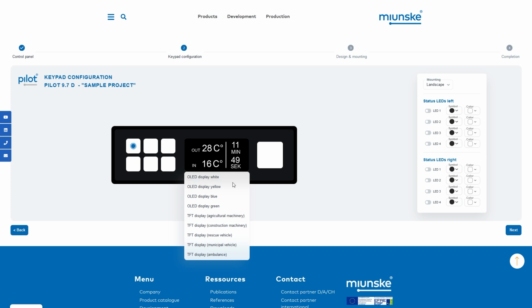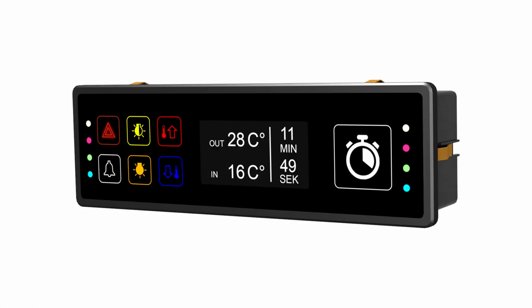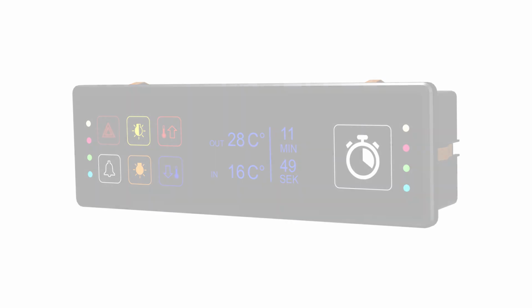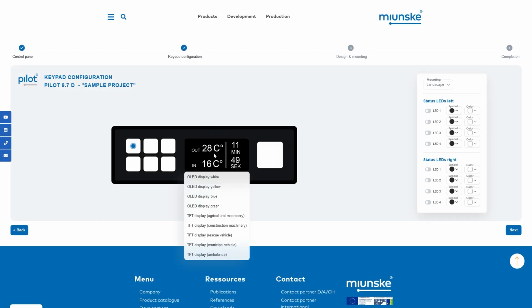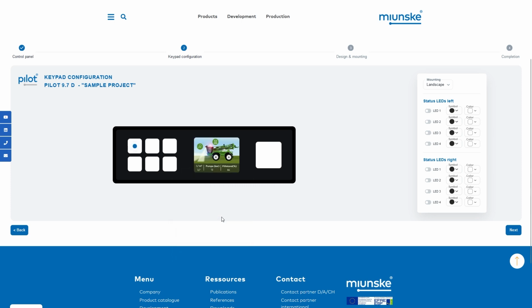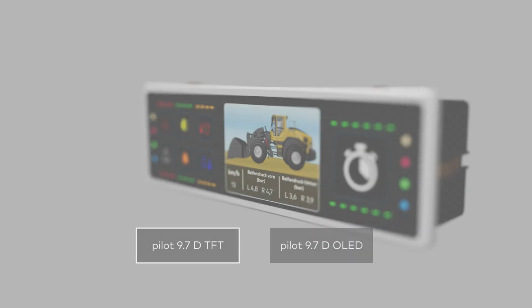For particularly high contrast requirements, there are monochrome OLED variants with a resolution of 120 pixel by 80 pixel, in white, yellow, green or blue. If you need a higher resolution and graphics capability, then choose the TFT display with a resolution of 320 by 280 pixel.